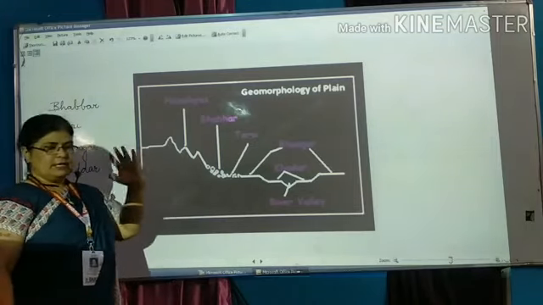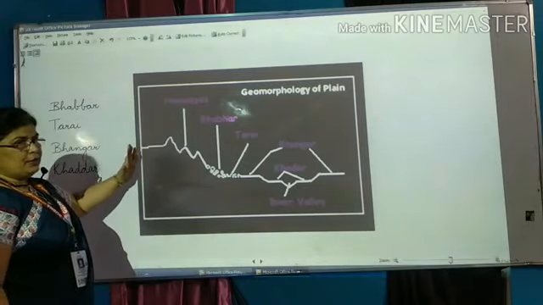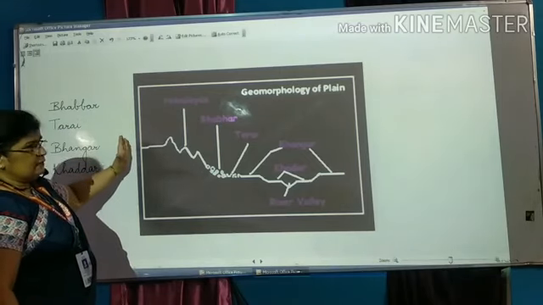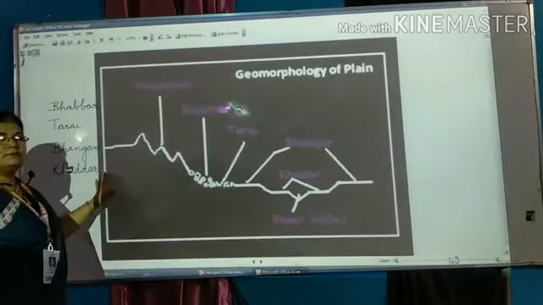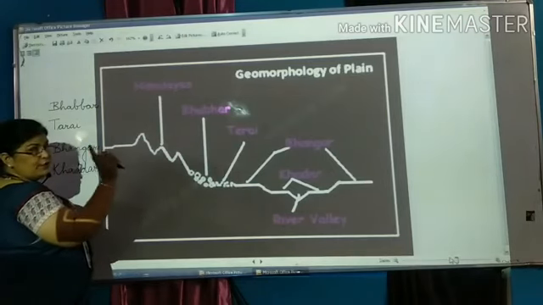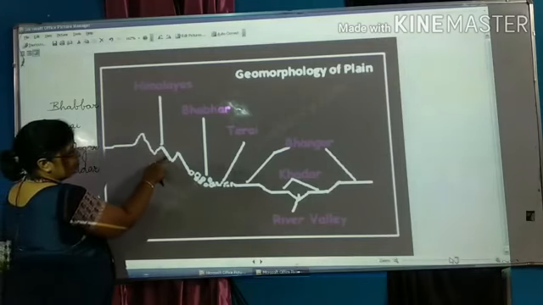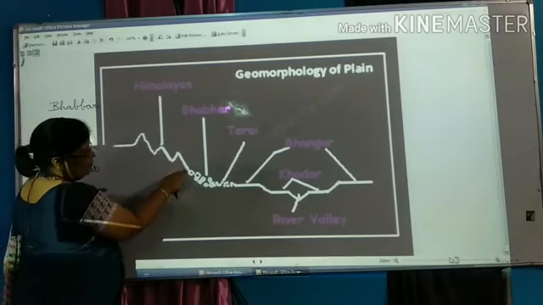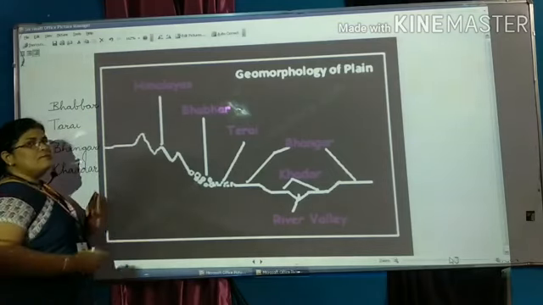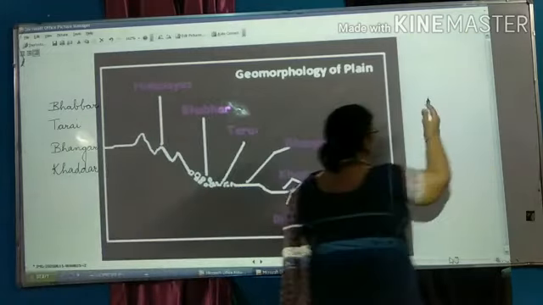Let us study. Just look at this picture. This picture is very clearly showing that these mountains are there, and when a river flows down from a mountain, just look over here.